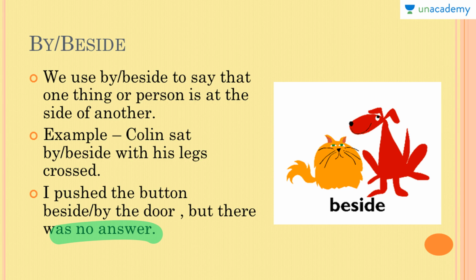So in order to describe the position of the call bell with reference to the door, the reference here also becomes very important. Actually all the prepositions that are meant to describe places, in reference to what becomes very important. So in reference to the door, the call bell is beside the door. And if, for example, there is something hanging over the call bell, then in reference to that thing, the call bell becomes below that thing.